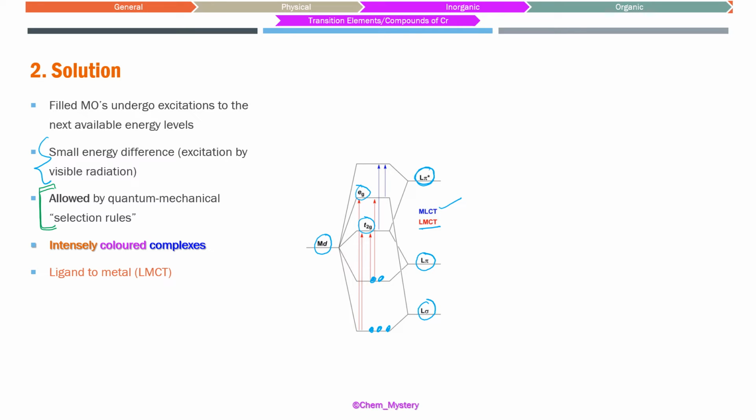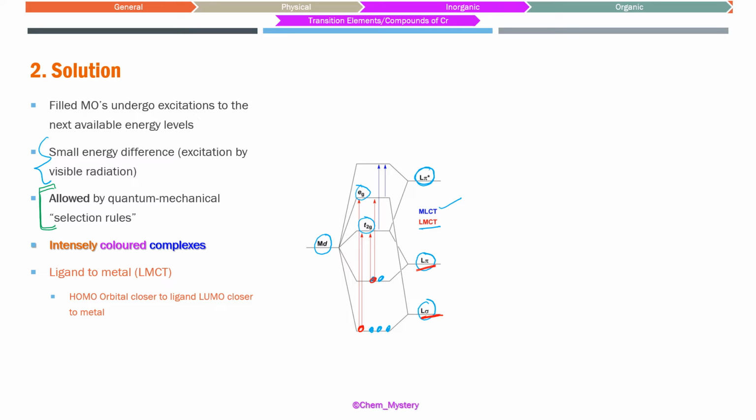Fine. So the two types of colors we talked about. One is ligand to metal. Here, what is happening when we are saying ligand to metal kind of transition? These kind of transitions are where electrons are present in orbitals which have the contribution of the ligand. When the HOMO orbital is looking more like the ligand, and this is being excited to some orbital which is looking more like metal.